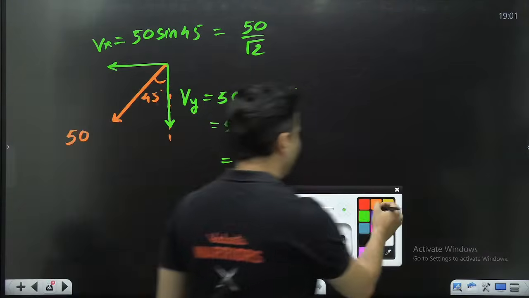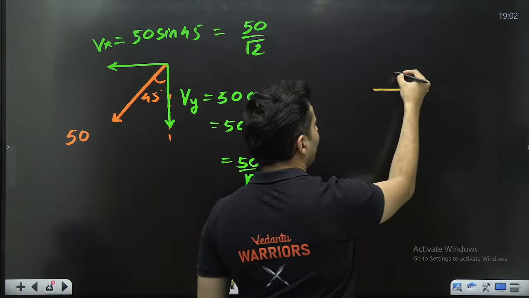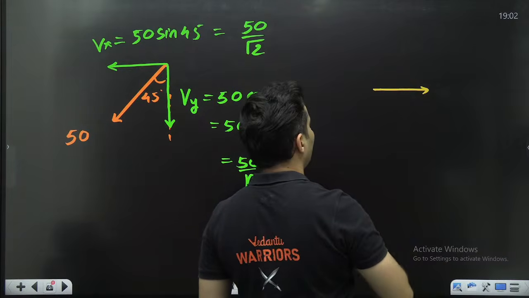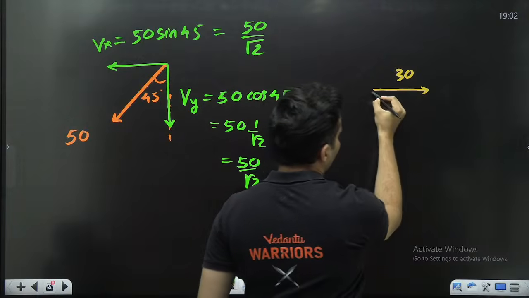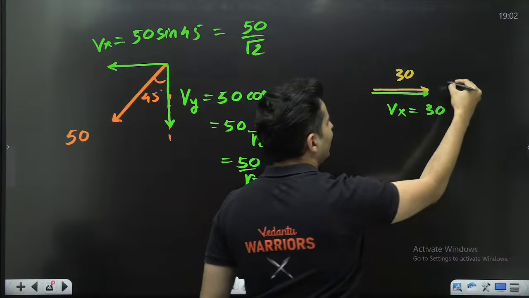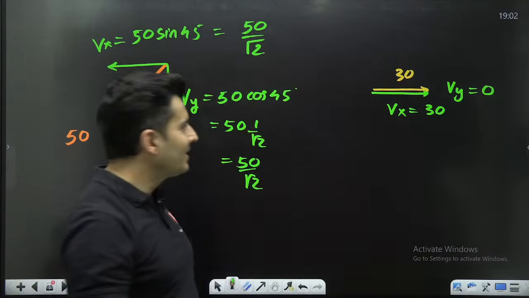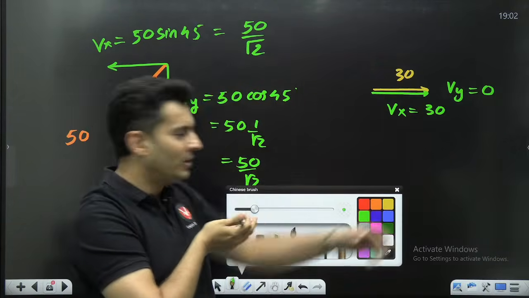Okay. What if by chance our vector is already like this, let's say it is having a magnitude of 30? Then understand, when you split it, there is only an x component. There is only an x component of 30. The y component is not there at all. The y component is 0, completely not there. How will you split it? It's already along the horizontal.